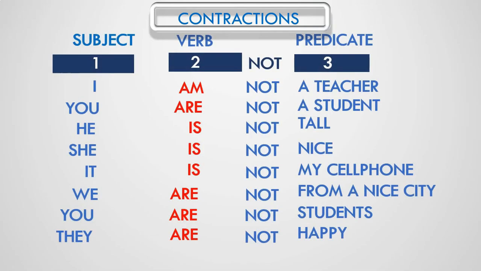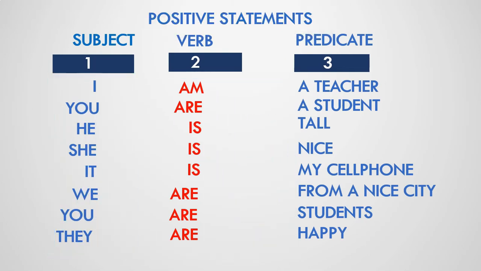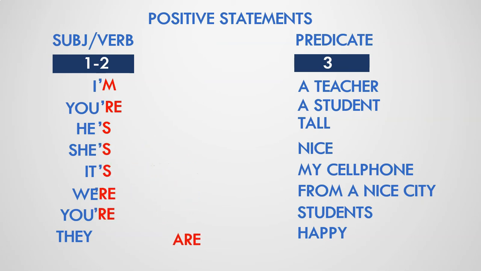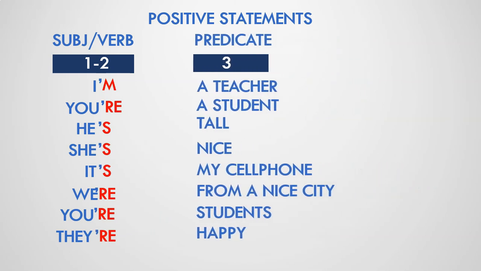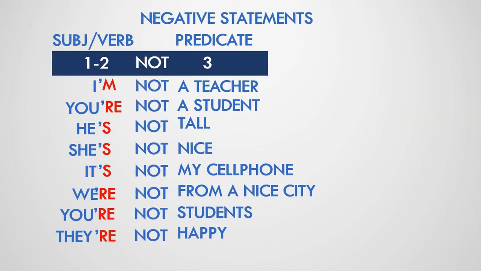Okay, an important mechanism for saving saliva and speeding up conversations is contractions. This allows you to join the verb to be with the negation or the subject with the verb to be. By joining the subject with the verb to be, you have I'm, you're, he's, she's, it's, we're, you're, they're, plus the predicate. If you want to make the negative, just add the negation as specified in the formulas.